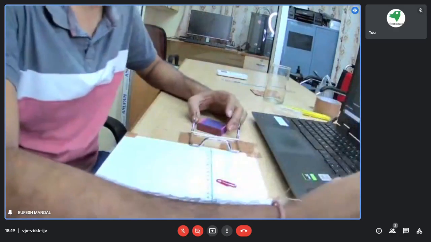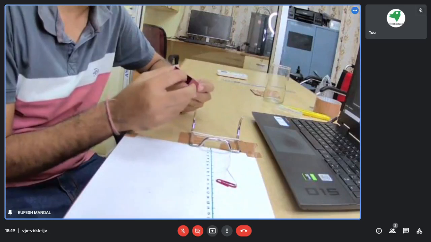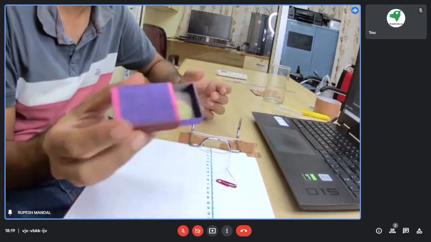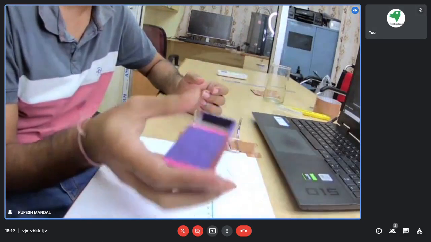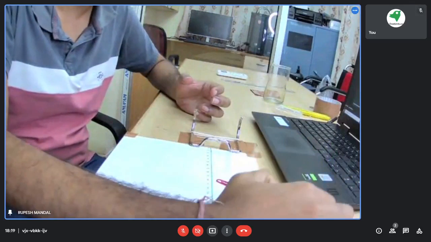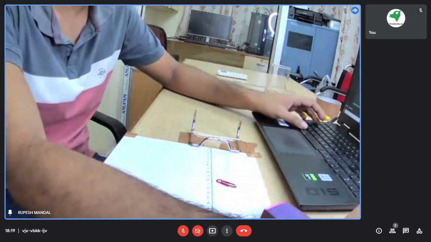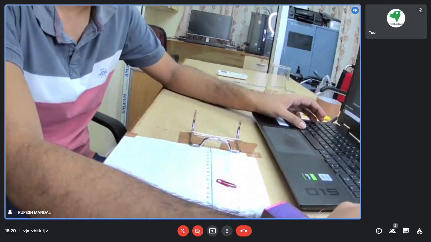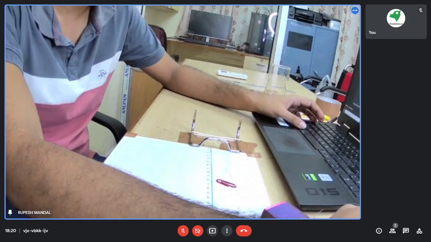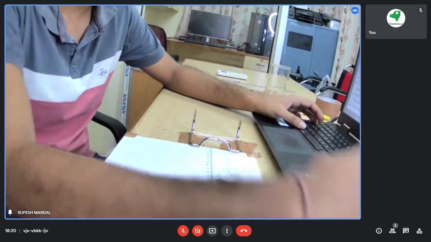So what happened in this case? When we increased the weight, the mass of this particular box, the acceleration is getting less. What is the formula we had applied? Let me show you that particular screen so that you can also have an idea.